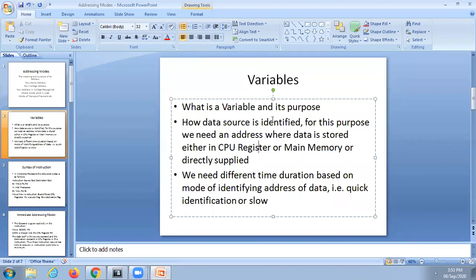But whatever data we are going to apply operations on, either arithmetic or logical or something else, there may be move operations, data transfer, so many that we will discuss later in detail. To do some operations on two elements, those two elements are called with some names. They are called variables. Is it clear?